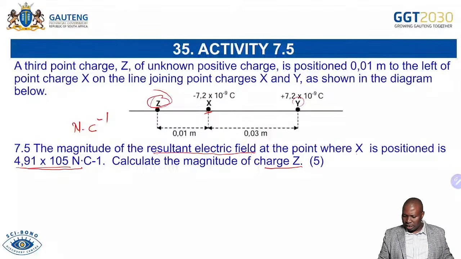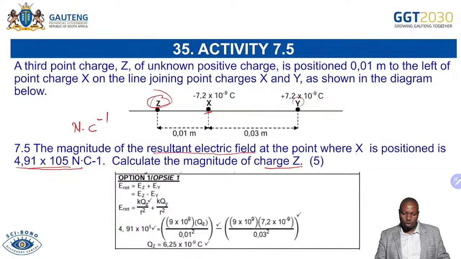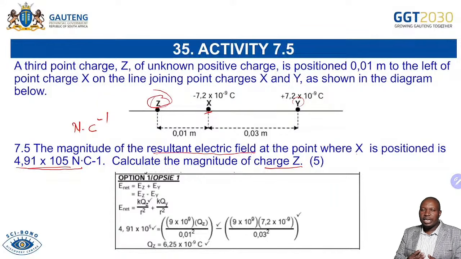So don't be afraid. Just go and see that, okay, I will have E due to Z and E due to Y, and when I add them together, I get E net. So we are just adding the two, and then I will get my E net. In this case, my E net is kQZ over r squared plus kQY over r squared.